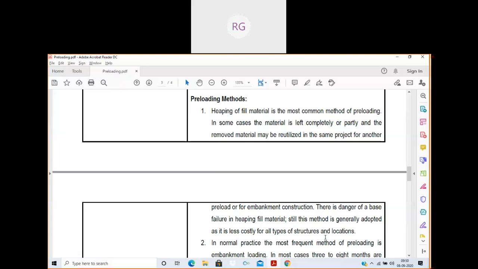Okay, exactly. We cannot simply say to make a base. The base will be made and the layers will be uniformly distributed. Very good. Heaping means putting soil layers one above the other, so that it applies load to the soil or ground below. It may be fill material, soil brought from some other place, or rock materials.